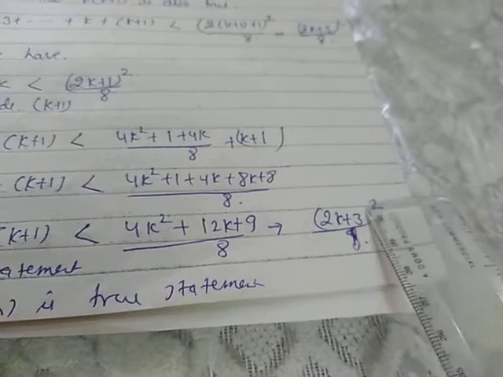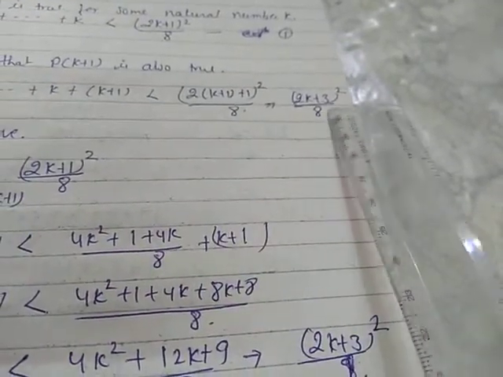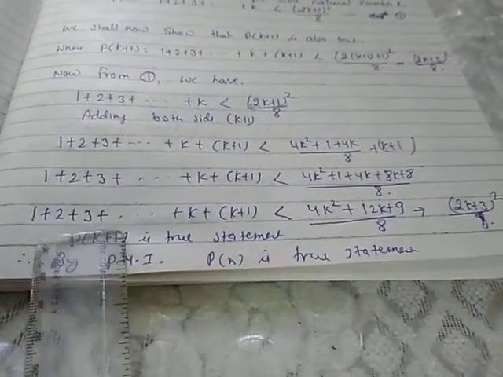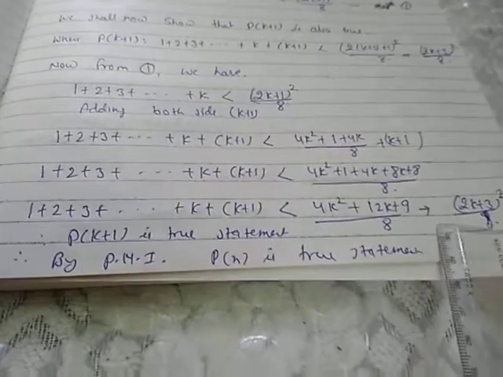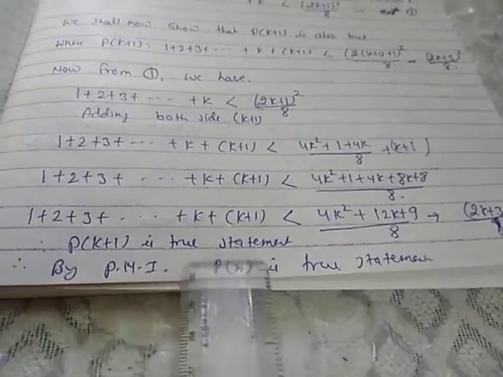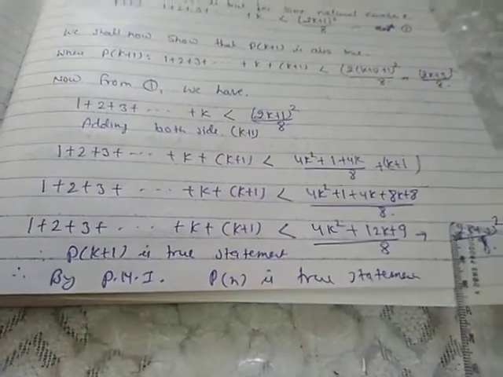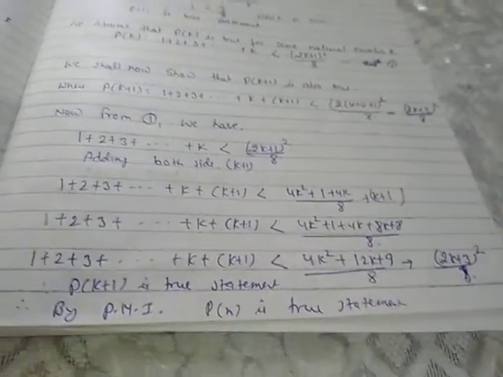Getting this point? (2k + 3)² upon 8, and here just see your RHS, (2k + 3)² upon 8. Therefore this sign of inequality for Pk+1 is also true. Hence by PMI, Pn is a true statement. This way you have to do the questions of inequalities.